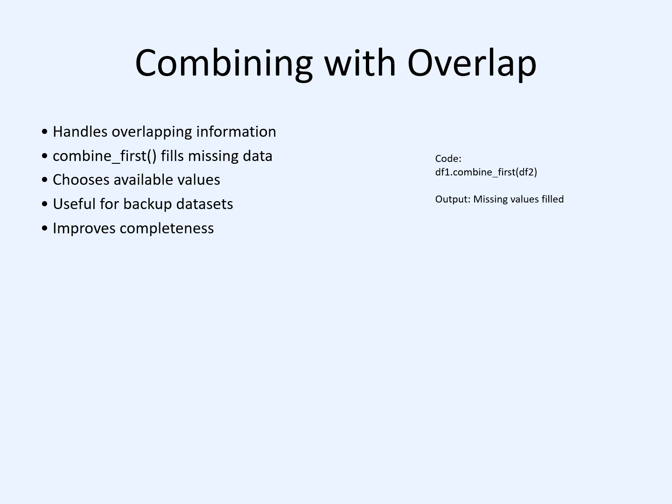For example, if a customer database has missing phone numbers, we can use a backup dataset containing those details and fill in the missing information. This method improves data completeness and helps create a more reliable dataset for further analysis and machine learning. It is commonly used in data integration, data cleaning, and handling incomplete datasets in data science projects.